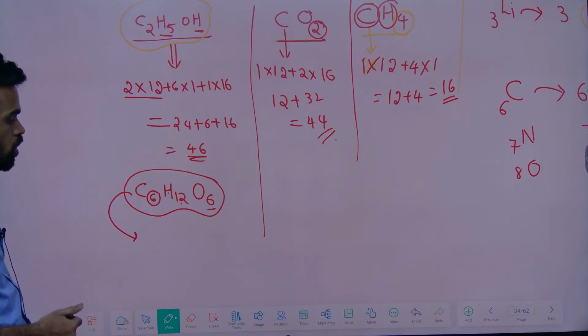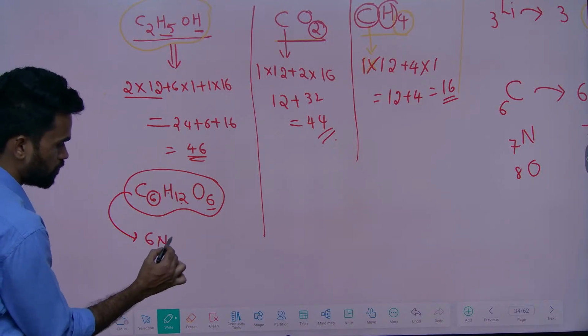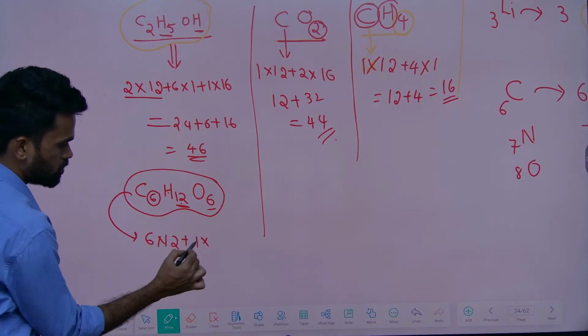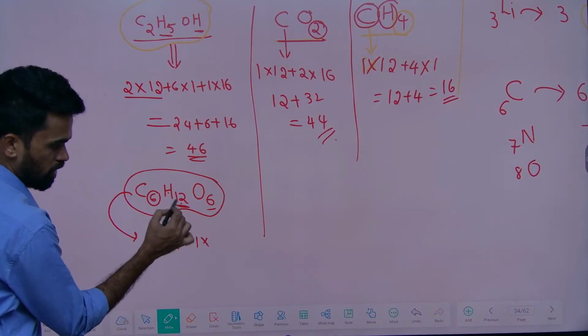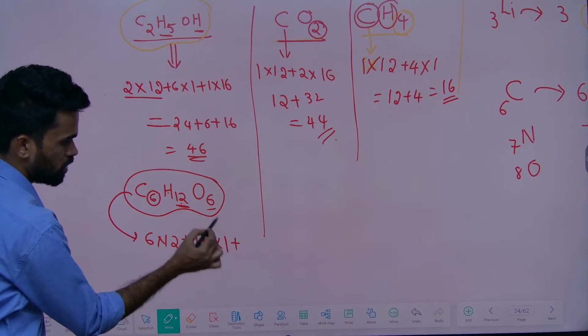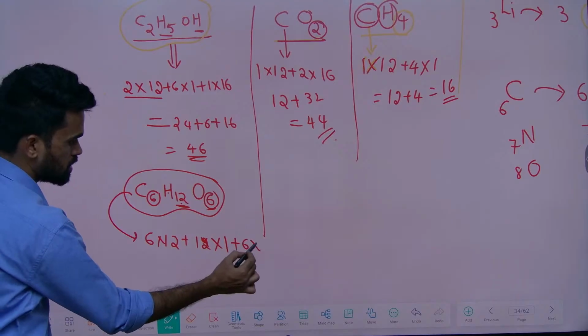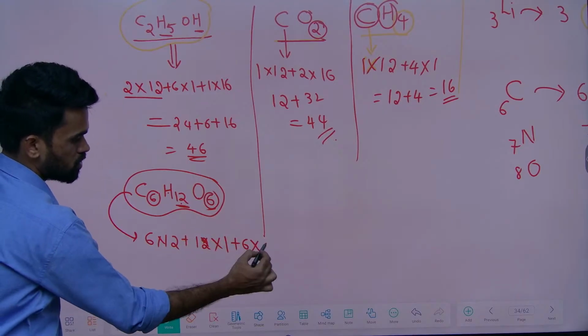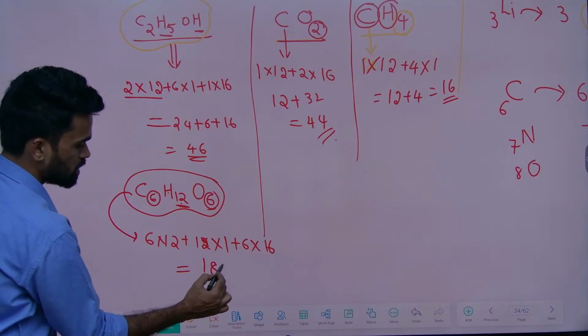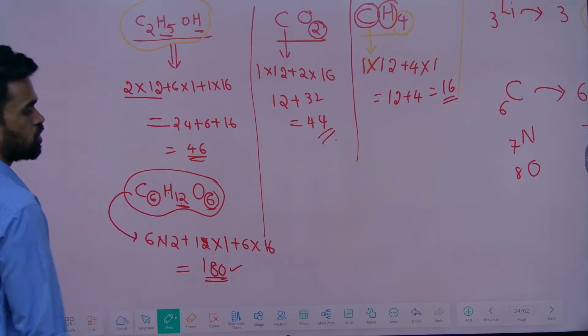So how can you do it? 6 into 12, plus how many hydrogen atoms are there? 12, so 12 into each hydrogen mass, which is 1. How many oxygen atoms are there? 6. Each mass of oxygen is 16. Add everything and you are going to get 180. So this is how you need to do it.